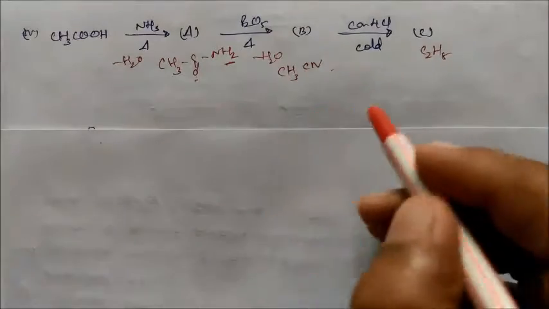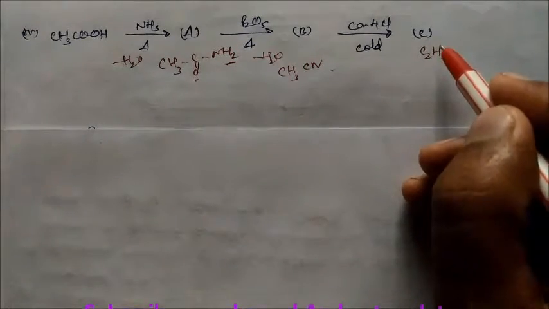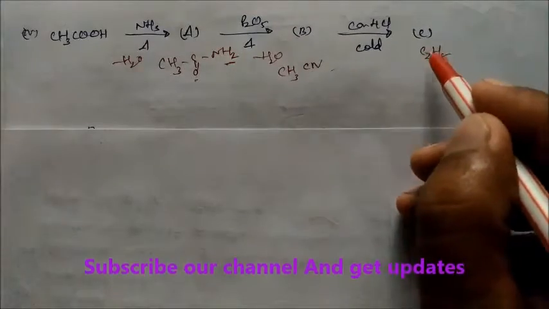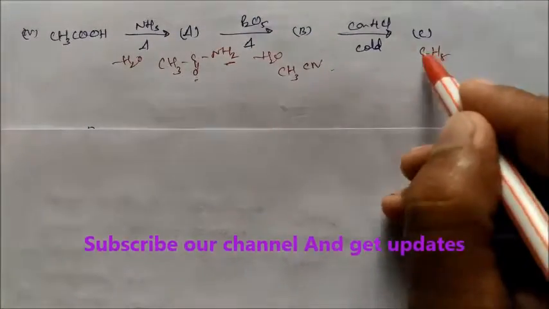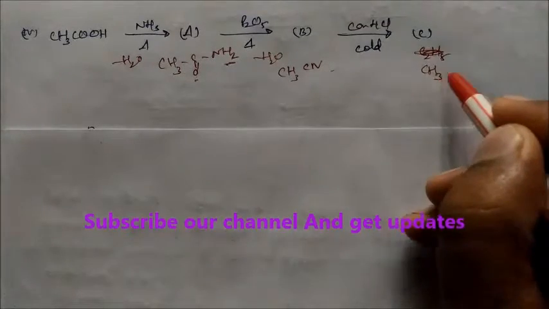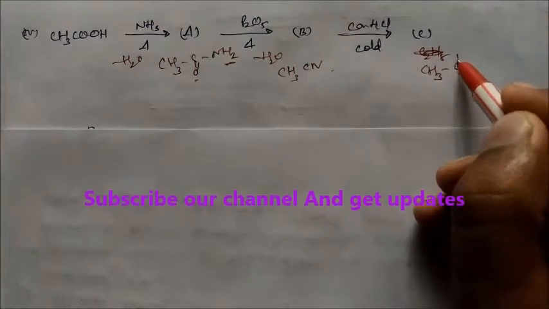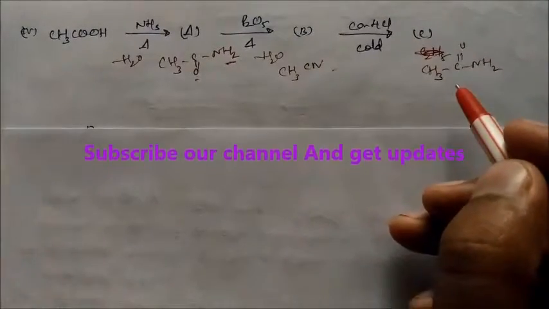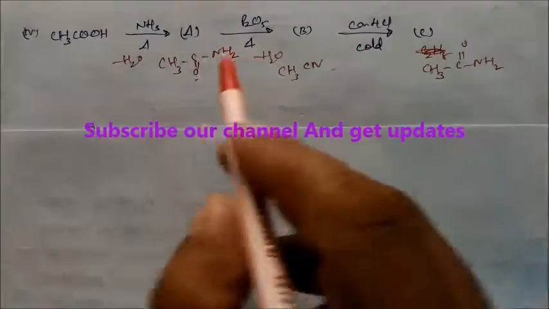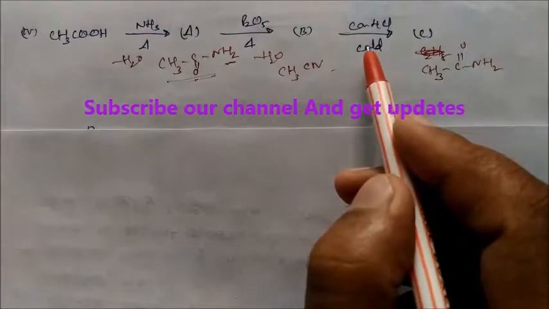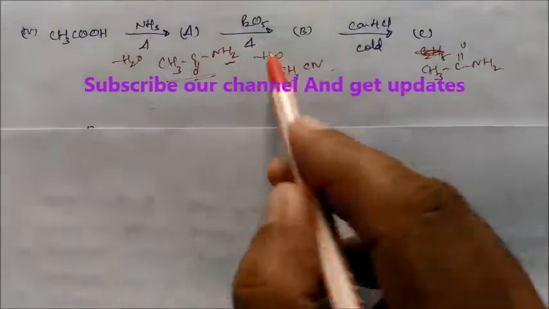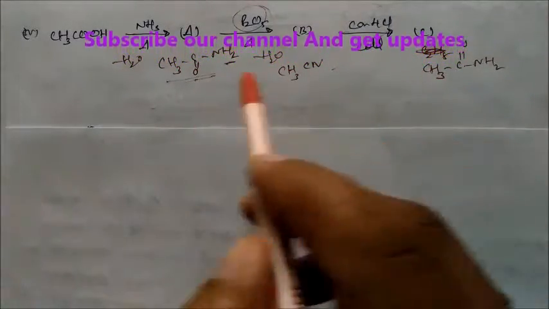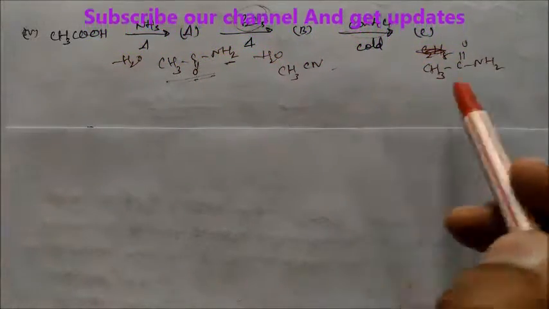Not C2H5, it will form your CH3, then next is your CO and NH2, meaning again addition of water will take place over here, so this will form this product again. So this is acting as a hydrating agent and this is acting as a dehydrating agent, both are there. So this is the basic difference between this and this, so you have to be careful.